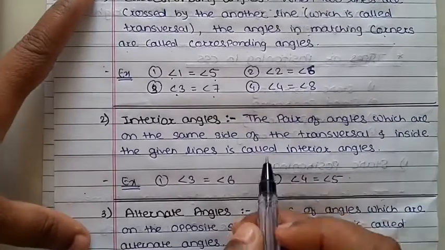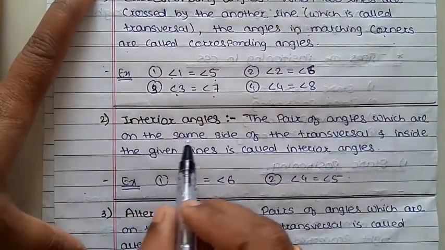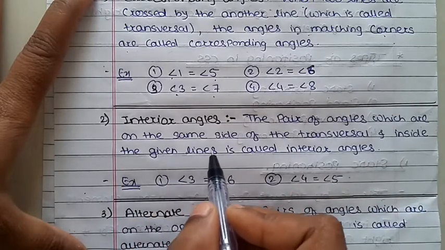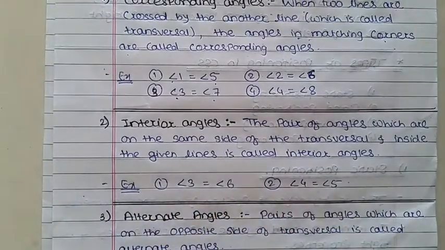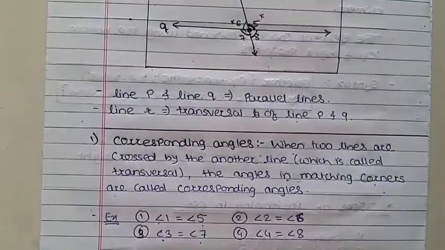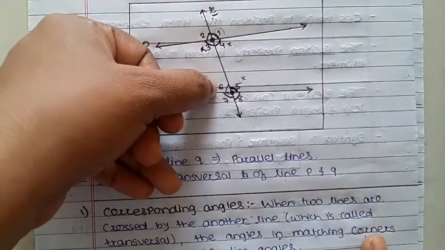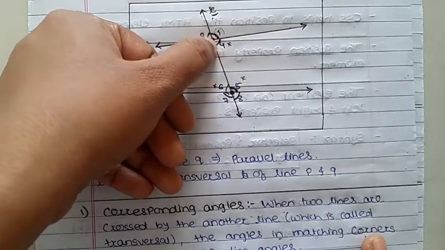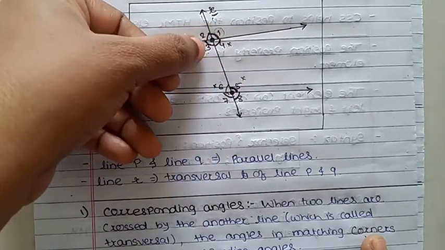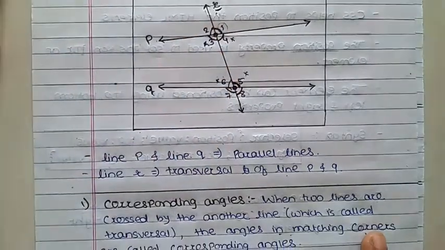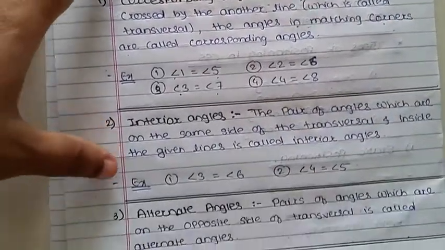We can call it the pair of angles which are on the same side of the transversal and inside the given lines. Same side as well as inside the given lines. Clear? Like this one, in this figure 3, 4, 6 and 5. These are inside the lines and on the same side. That means 3 is equal to 6, 4 is equal to 5. Like this.